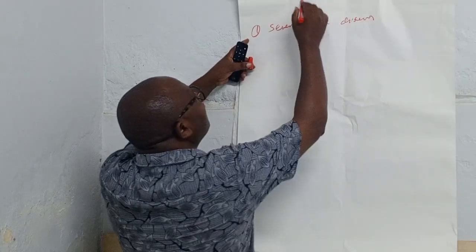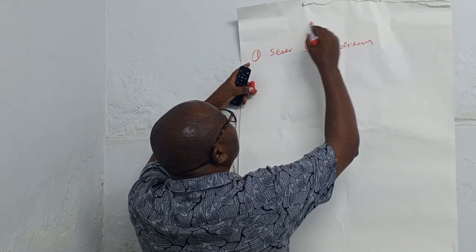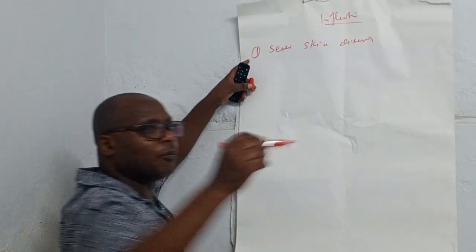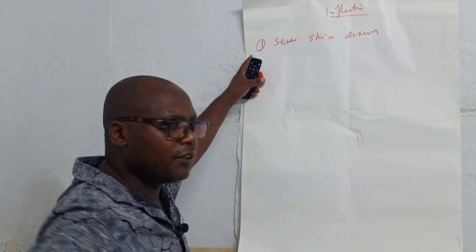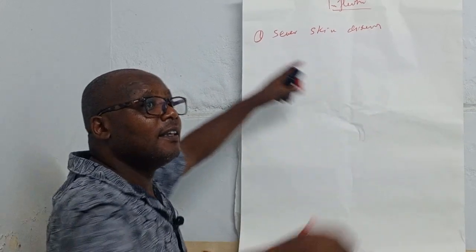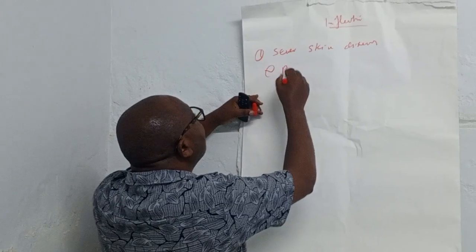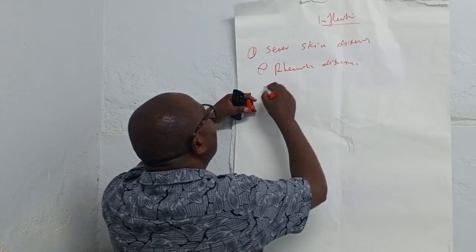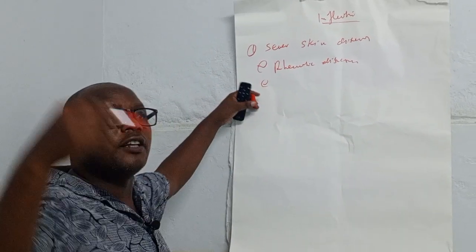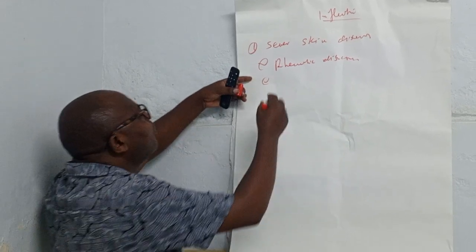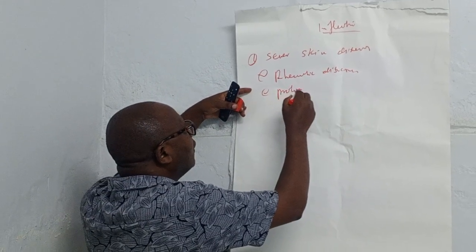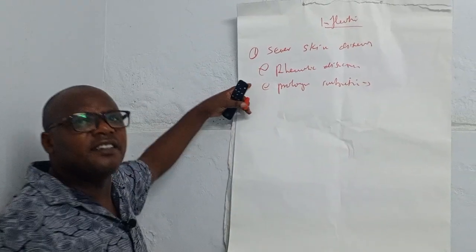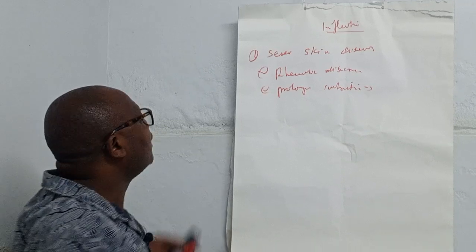Okay, skin diseases, that is dermatology. What are the inflammatory conditions which make somebody have less albumin in the body? Skin diseases, even rheumatic disease, can also make you have less albumin in your body, or even some cases of prolonged immobilization.